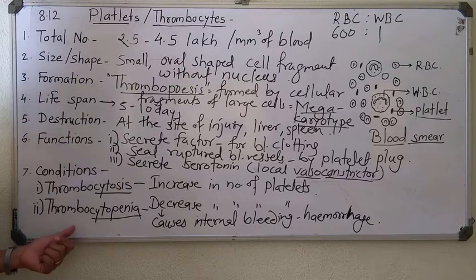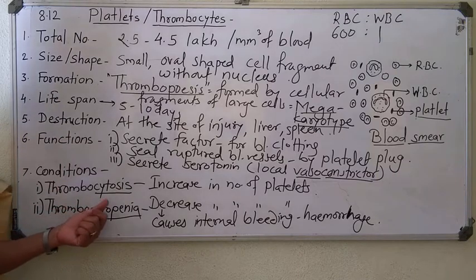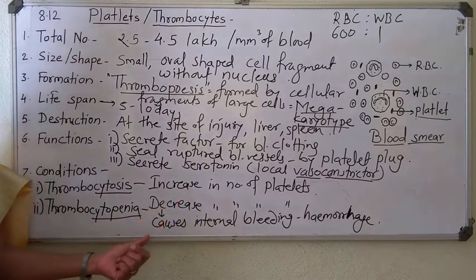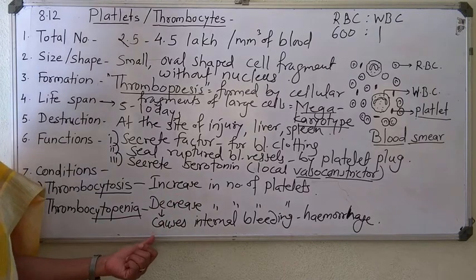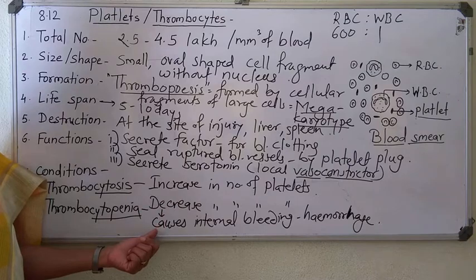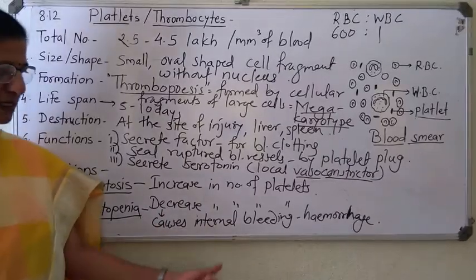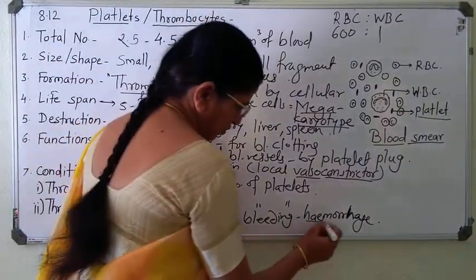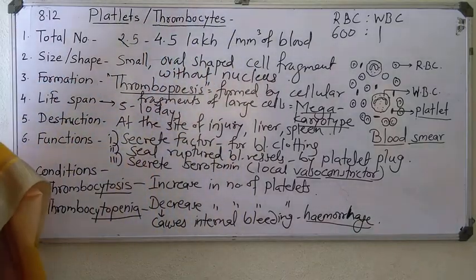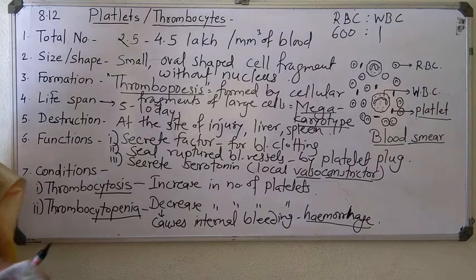And the two conditions: thrombocytosis means increase in number of platelets, and thrombocytopenia means decrease in number of platelets beyond the normal values respectively. And decrease in number of platelets causes internal bleeding known as hemorrhage. Clear? So that is about the blood platelets.